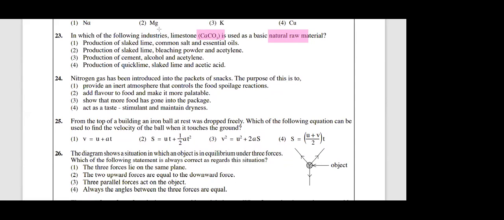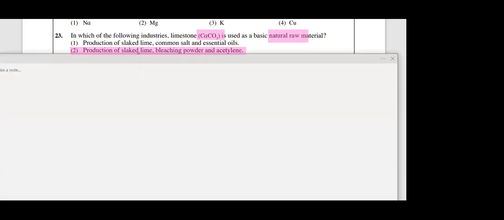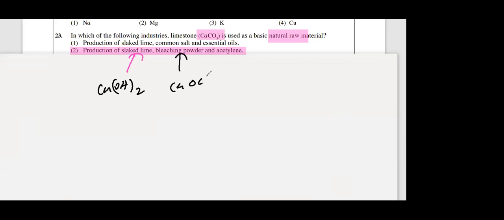Actually, the answer is second. Right? You can't produce oil from calcium carbonate. To produce essential oils like cinnamon oil, you can't use calcium carbonate. What is slack lime? Okay, please write everyone. Slack lime is calcium hydroxide, Ca(OH)2. Bleaching powder is CaOCl2, calcium oxychloride, and acetylene is C2H2.